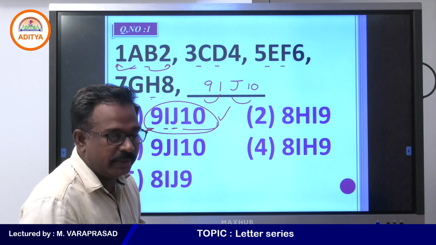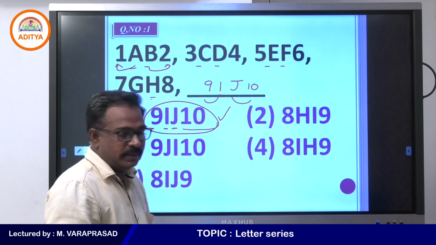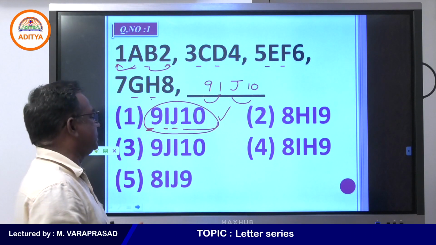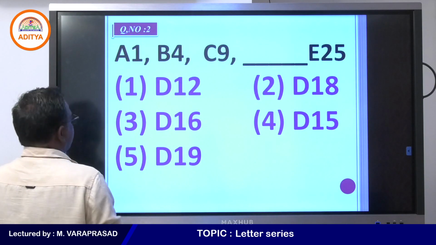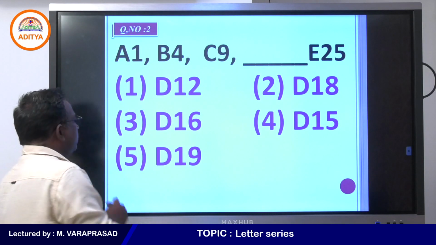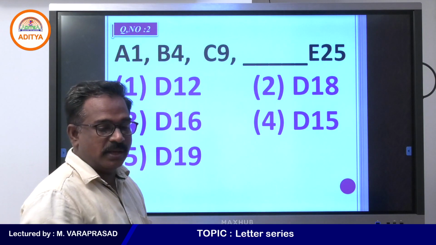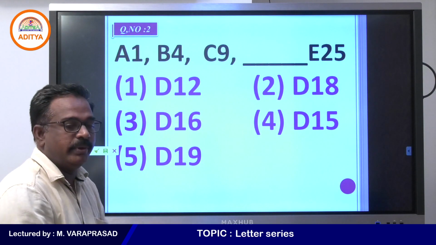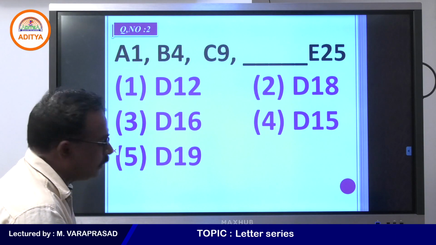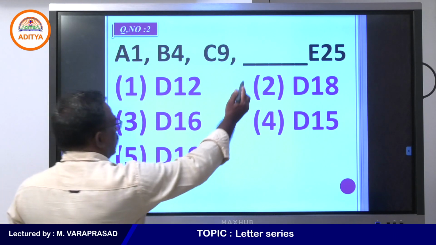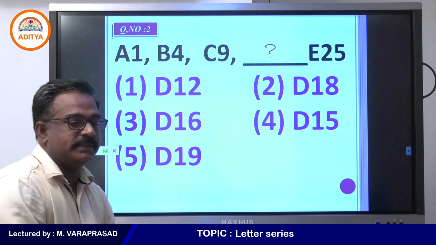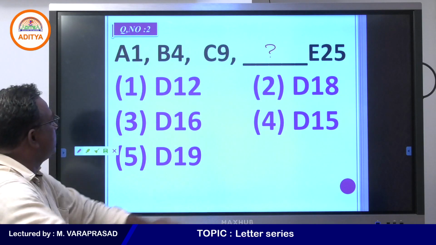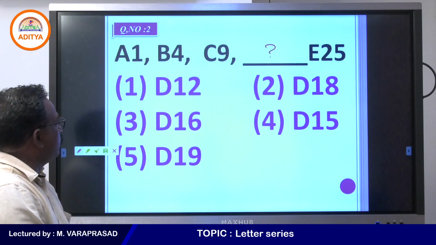Alphanumeric series we are doing. Do all of you understand? One more example we can do. Now see the second example. Try to find the answer and we can discuss it now. What will you get in the place of the question mark here? Let me know the answer.